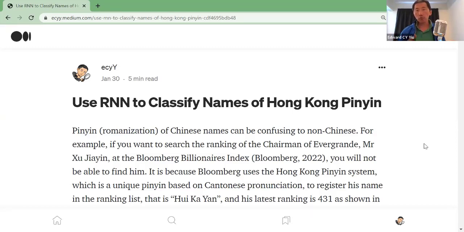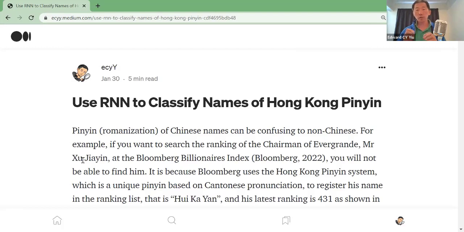Here's an example. Recently, people searched the chairman of Evergrande, one of the biggest developers in mainland China. But interestingly, if you Google search the chairman of Evergrande, it will show you a name in mainland Pinyin or romanization, which is Xu Jiayin, start with XU.